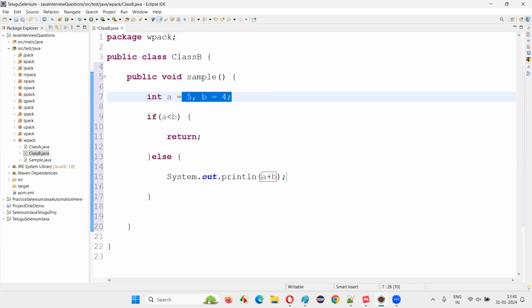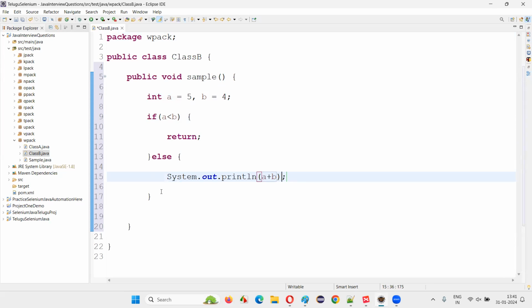If 5 is less than b, that is, if it becomes true, then nothing is printed, but here it is becoming false, so it will print 9 here. But if the value that I'm passing to a is really less than b, then it will not print anything.